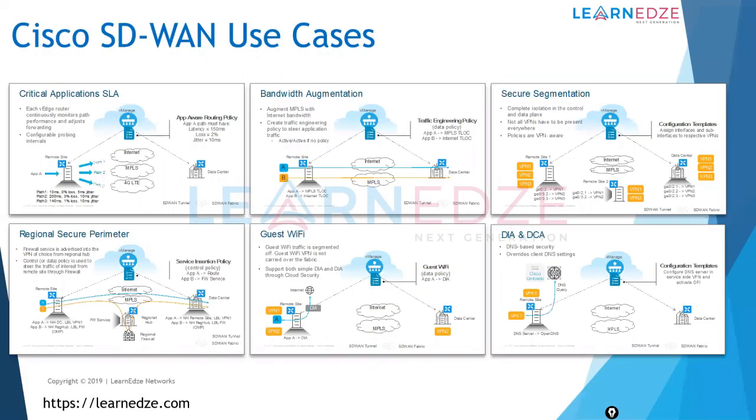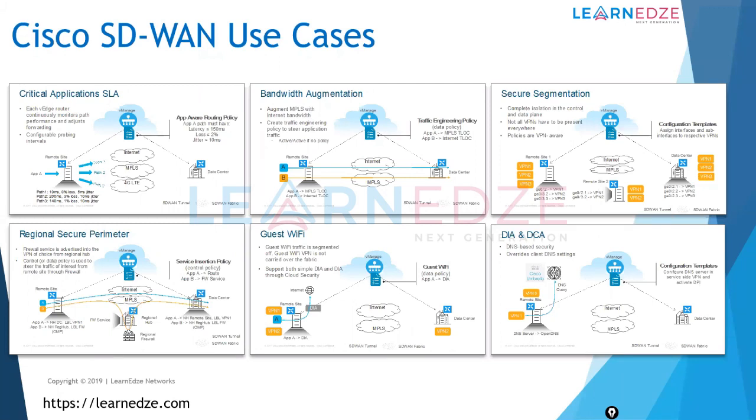So some of the SD-WAN common use cases you can see here. One is critical applications SLA, which is application aware routing, which we are going to see today, how exactly the application aware routing works and what exactly it is. The other thing is bandwidth augmentation. For example, you have multiple applications of traffic. I want a few application traffic to send on MPLS, and a few application traffic to send on the internet link, right? So you can do those kinds of policies.